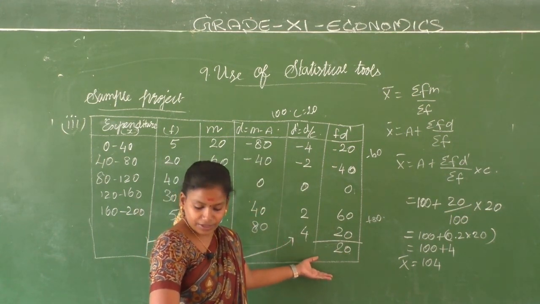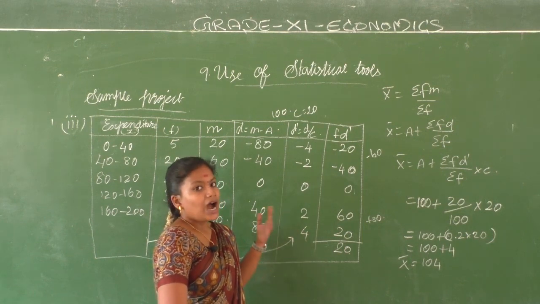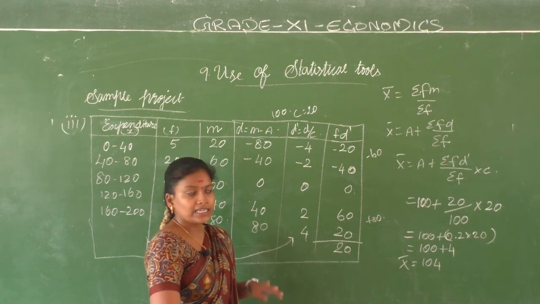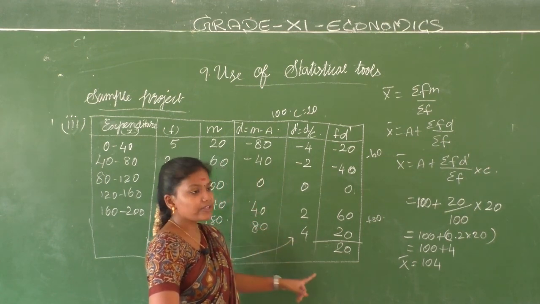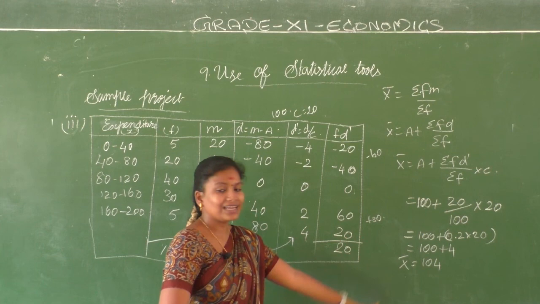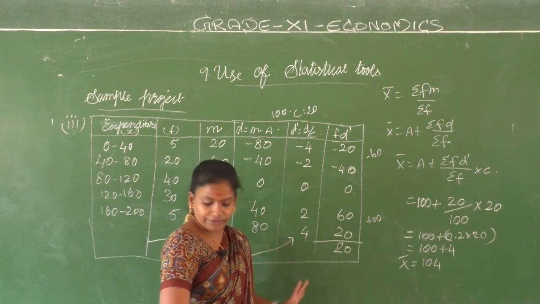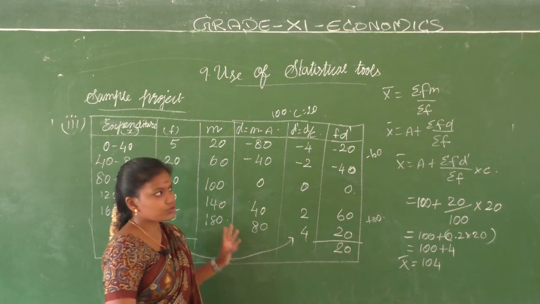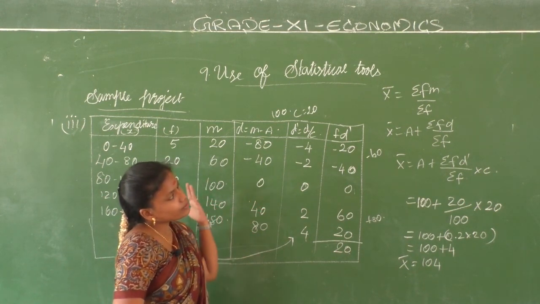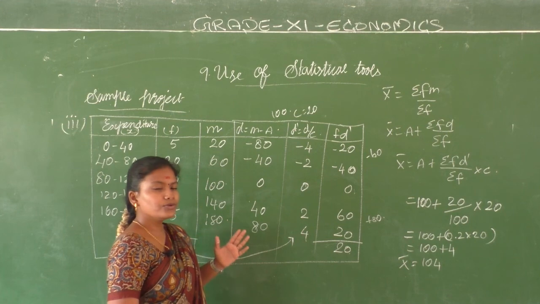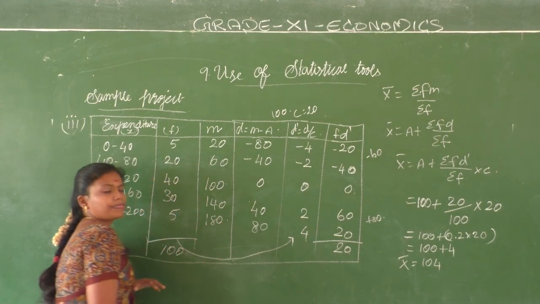We have done a different calculation. They took C as 40, we have taken 20. Even though this value is different, the answer will be the same only. That's why we took a different value. If you calculate using the direct method, you will get the same answer.